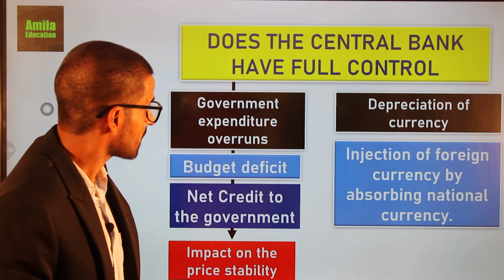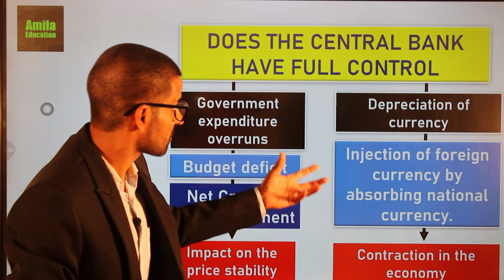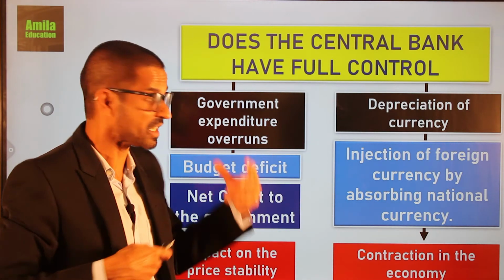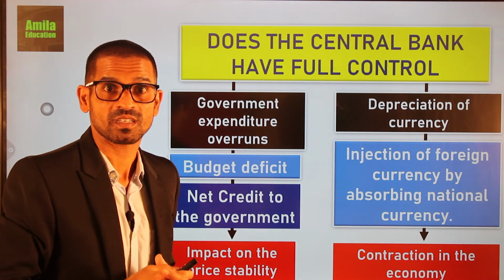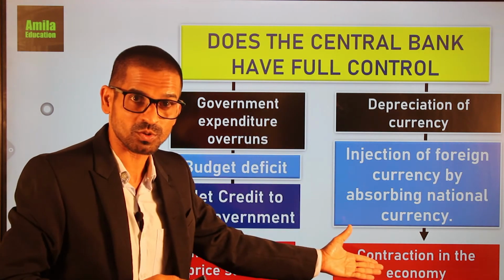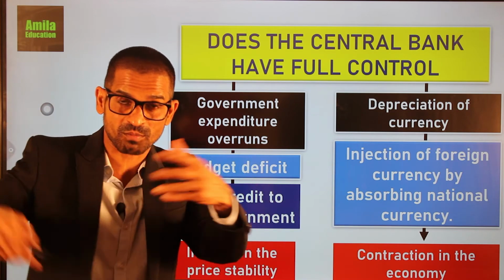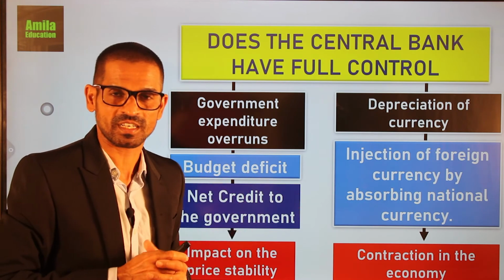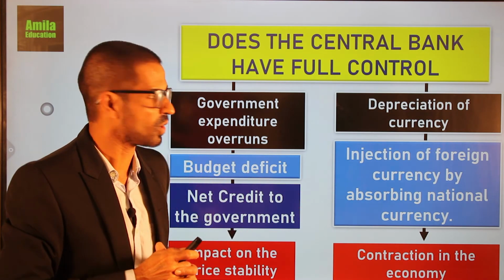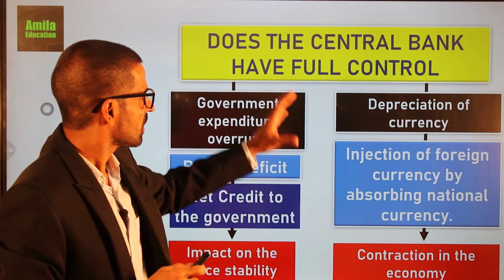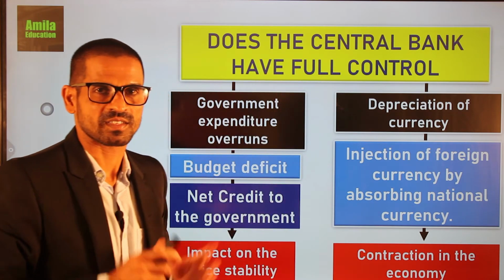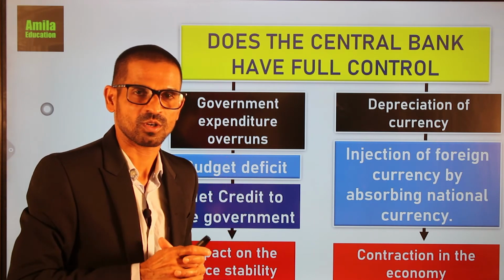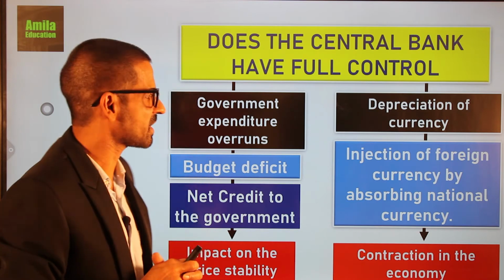Because the central bank injects foreign currency by absorbing national currency, there will be a deficiency in national currency within the economy. So you can see the central bank doesn't want to see this. The central bank wants to have a sufficient amount of currency within the economy, depending on the situation in the country. Therefore, you can argue that because of these two reasons, the central bank does not have perfect control over the stock of high-powered money in the economy.